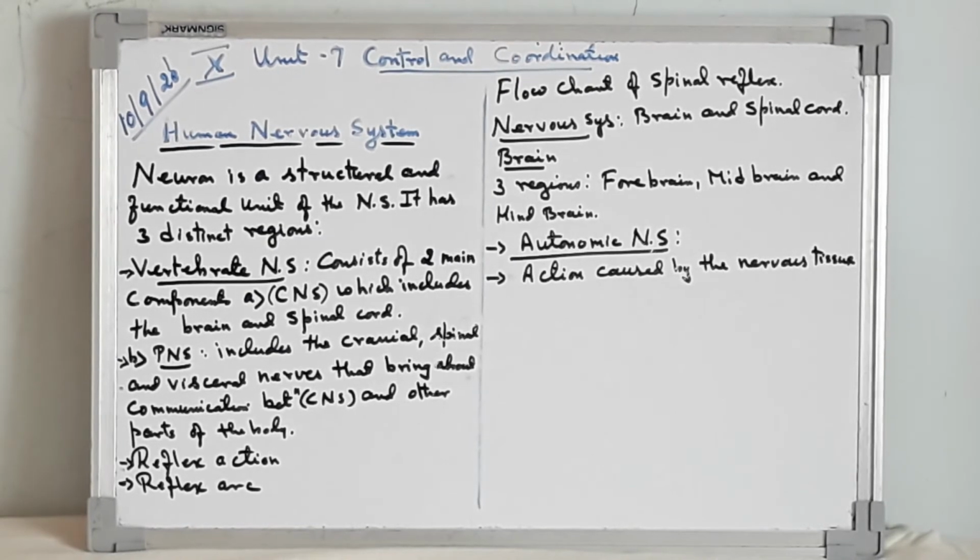Hello students, we go with chapter 7, control and coordination. We go with the human nervous system.